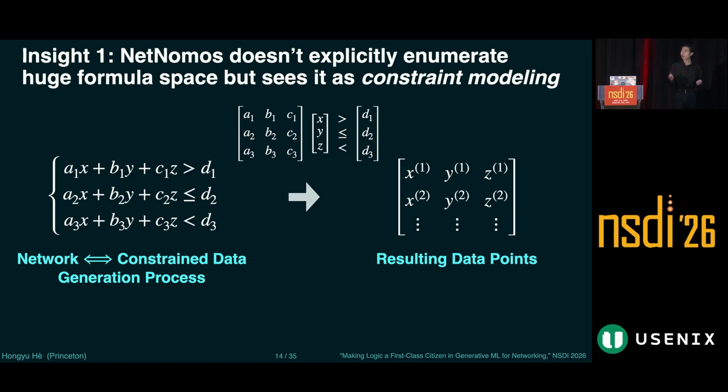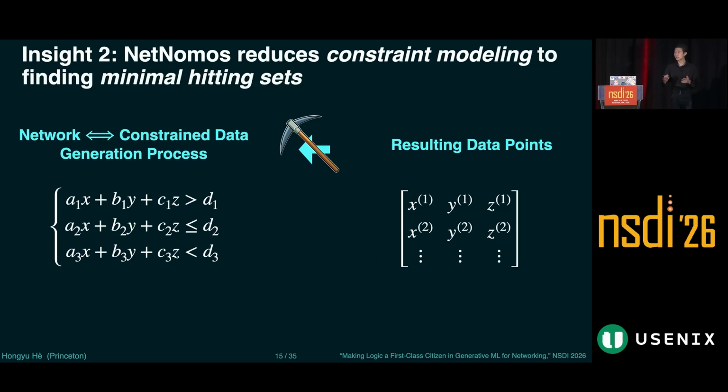So the goal of rule learning is to map those resulting data points back to the set of logic rules governing the data generation process. And this reformulation allows us to reduce the problem of learning expressive rules to finding a minimal hitting set.